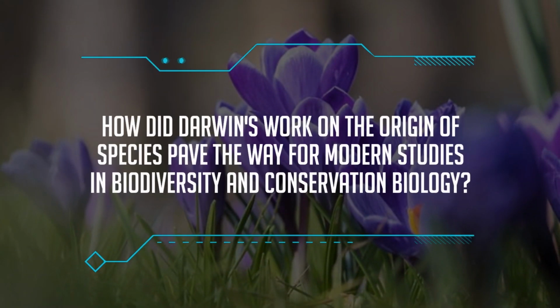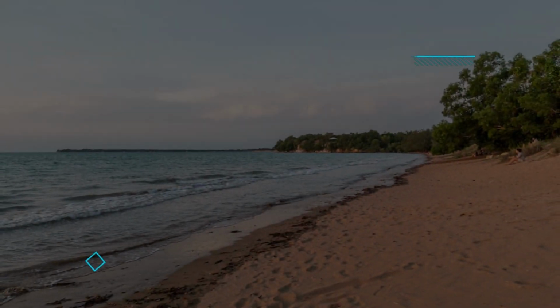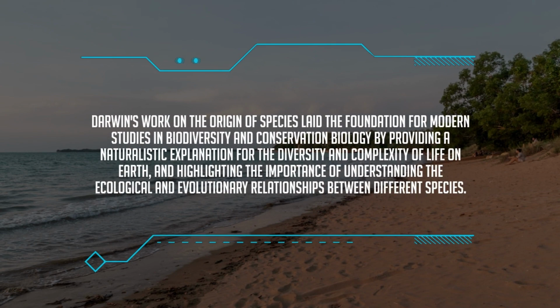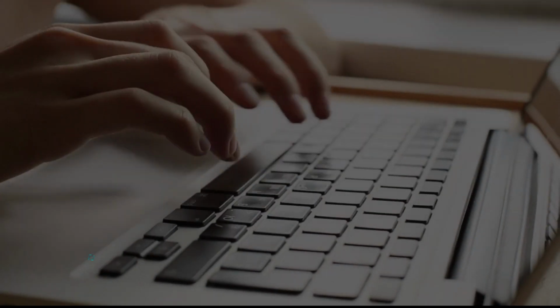How did Darwin's work on the origin of species pave the way for modern studies in biodiversity and conservation biology? Darwin's work on the origin of species laid the foundation for modern studies in biodiversity and conservation biology by providing a naturalistic explanation for the diversity and complexity of life on Earth, and highlighting the importance of understanding the ecological and evolutionary relationships between different species.